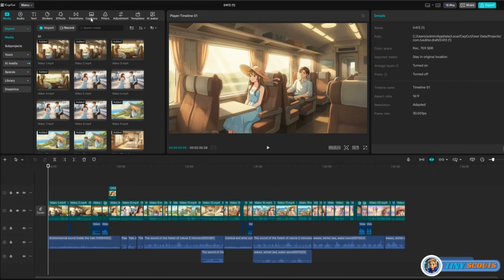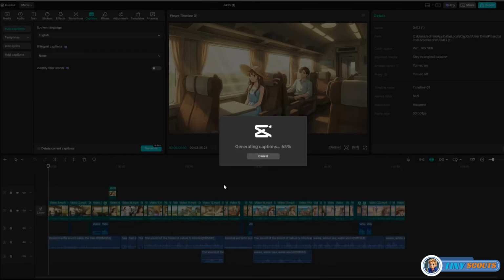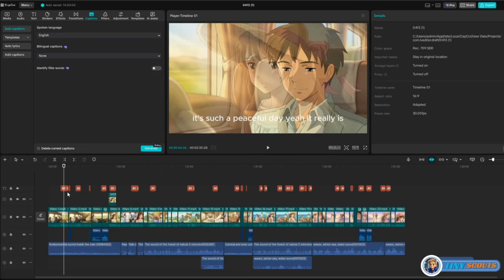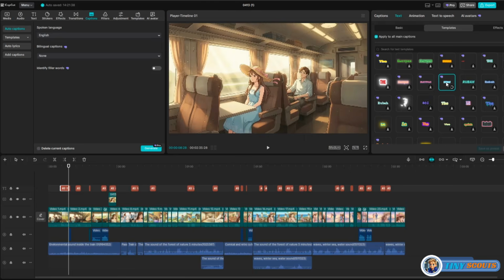Go to the Text or Captions section. Select your language, then click Auto Caption, and captions will automatically be added in the timeline. Click on the caption, then go to Template. Choose the caption style you want.